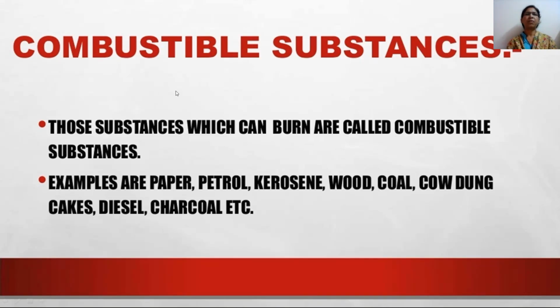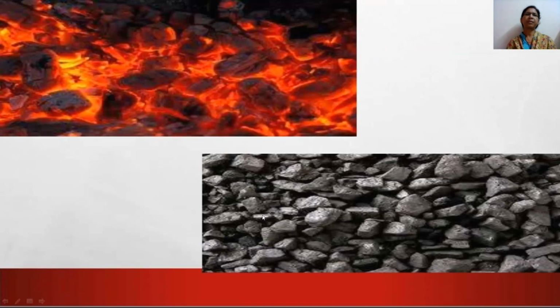Now, what do you mean by combustible substances? Those substances which burn are called combustible substances. Examples are paper, petrol, kerosene, wood, coal, cow dung cakes, diesel, charcoal, etc. Here you can see substances which catch fire will burn with heat and light. Here it does not catch fire.